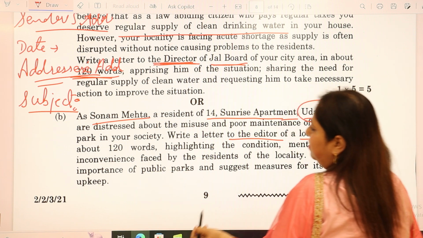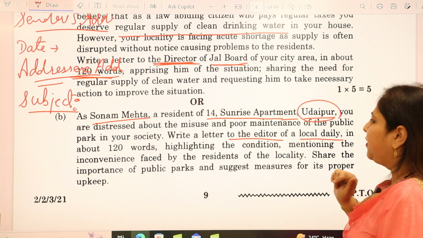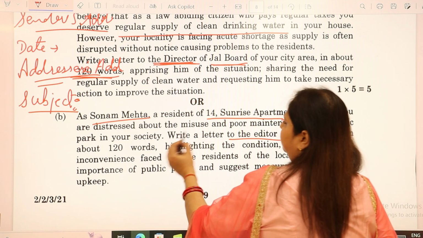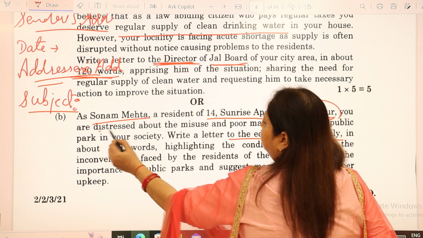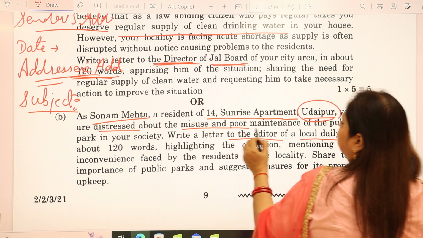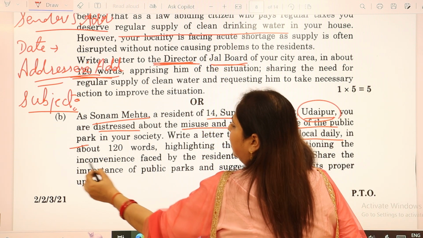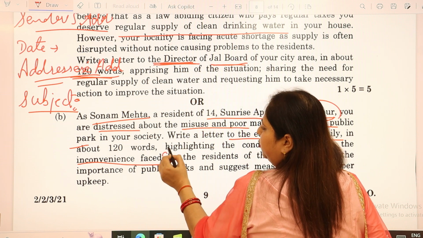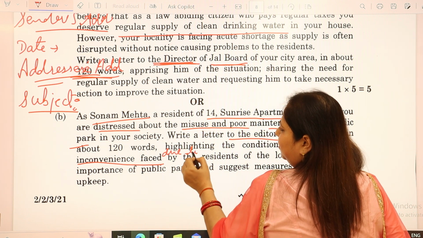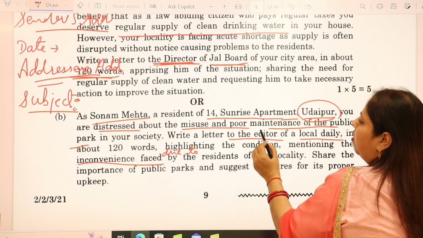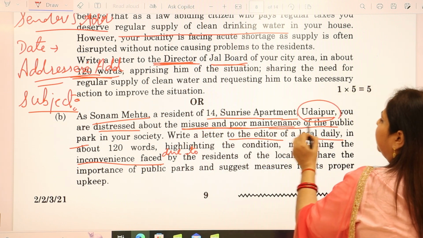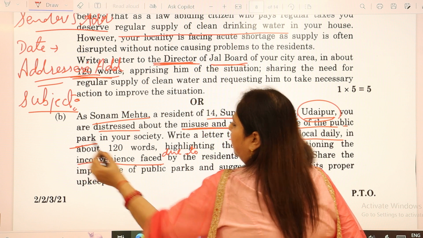Whereas in the second one, what would be the subject? You will say inconvenience faced due to misuse and improper maintenance of the public park.